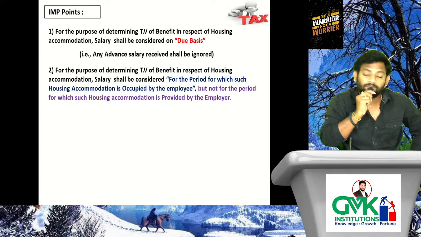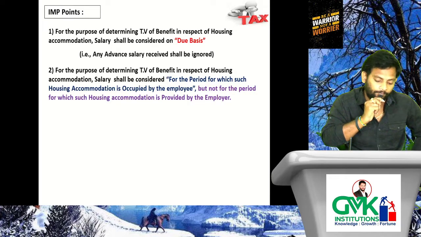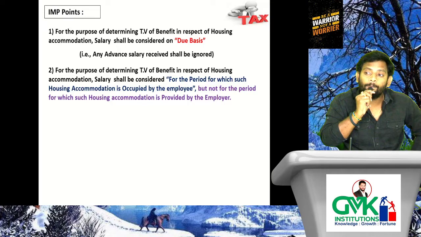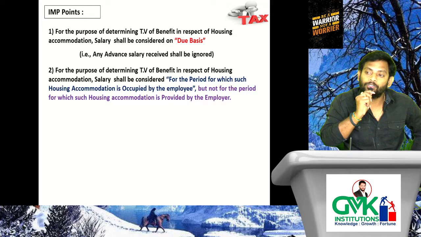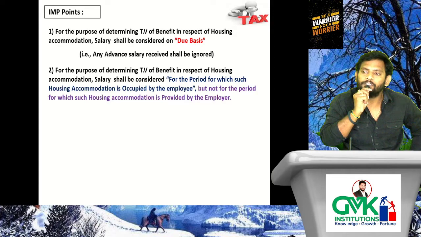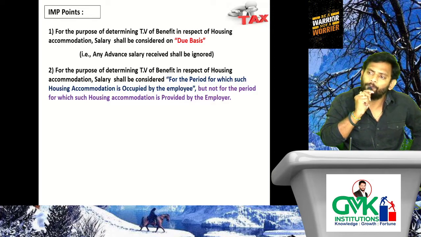Listen. Say for example, the accommodation is provided by the employer for 12 months during the previous year. How many months provided? 12 months. But the employee occupied it only for 8 months. Understood the point? Even though the accommodation was provided for 12 months, the employee occupied only for 8 months. That means 4 months not occupied by the employee. For how many months did the employee get the benefit from that accommodation? Only for the period for which it is occupied by the employee.